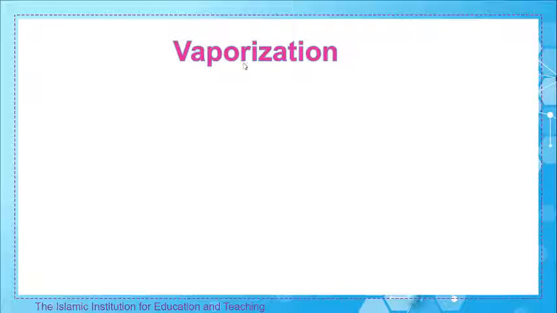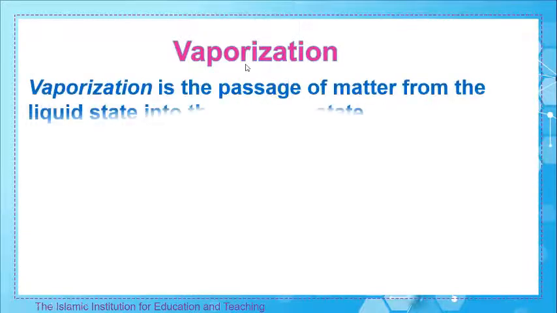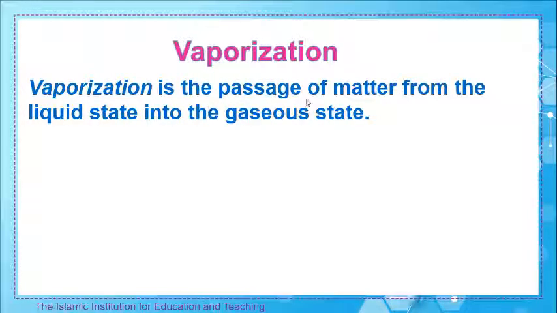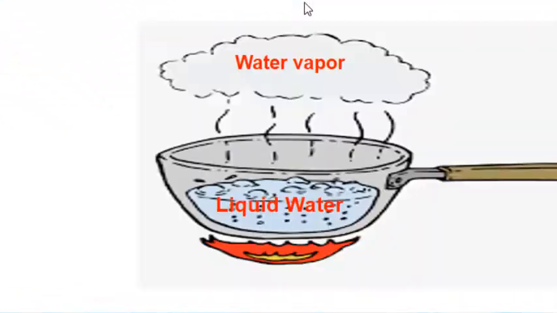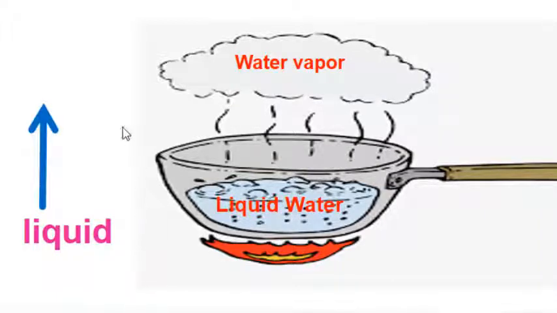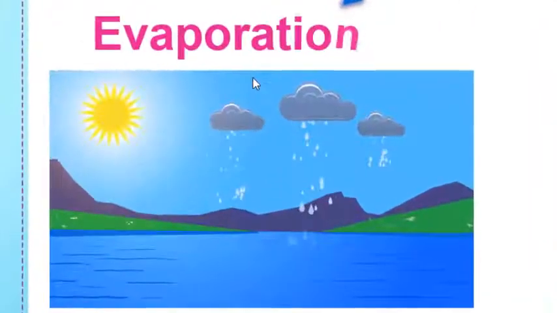What about vaporization? Vaporization is the passage of matter from the liquid state into the gaseous state. Look, this picture shows liquid water transforming into water vapor, from liquid to gas. This is vaporization. Vaporization is of two types. The first type is known as evaporation.